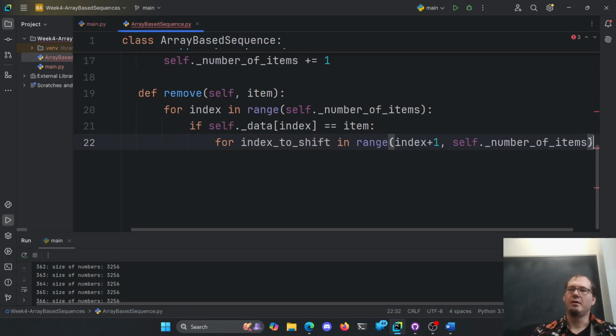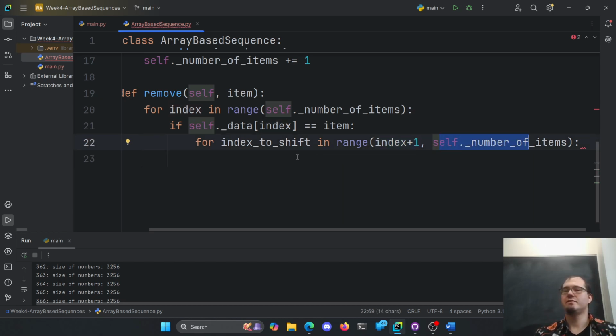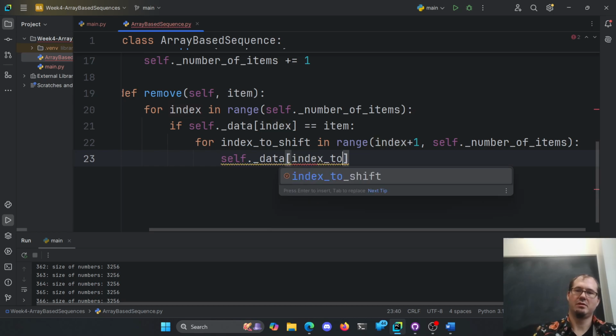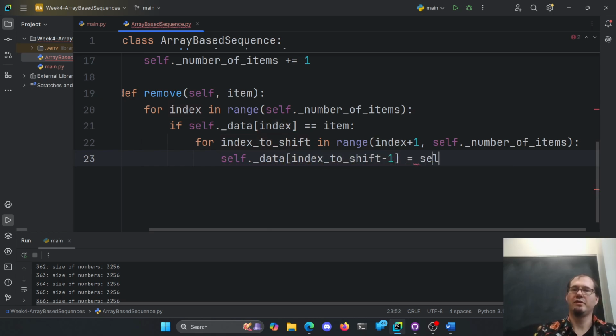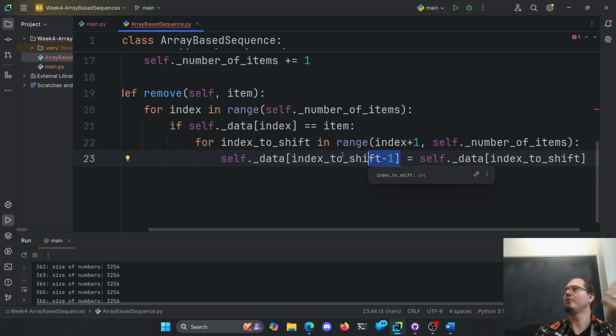All right, so once we found it, now we need to start shifting. So starting at the plus 1 up until the end here, let's go shift a bunch of things down. So I'm going to take self.data at the index, index to shift, minus 1 equals the self.data at the index to shift. So for every index I'm going to shift, move it back 1, move it back 1, move it back 1. That's it. That's all I have to do.